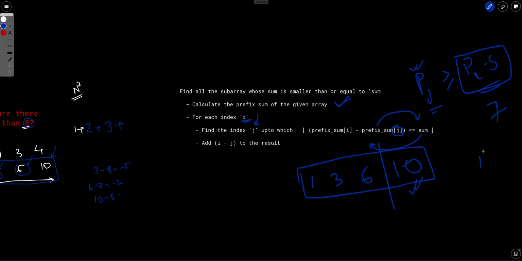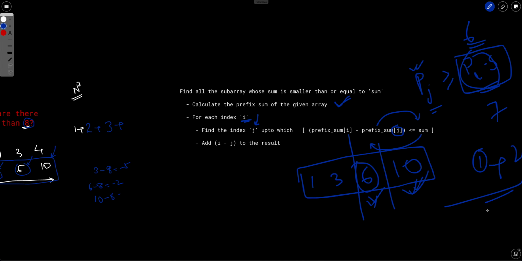So we will just add 1 to our answer. Similarly, for this, we will say that okay, 6. How many integers are greater than or equal to 6? We will end up here, and we will say that these two are the integers which are greater than or equal to 6. So just add 2 to the answer.